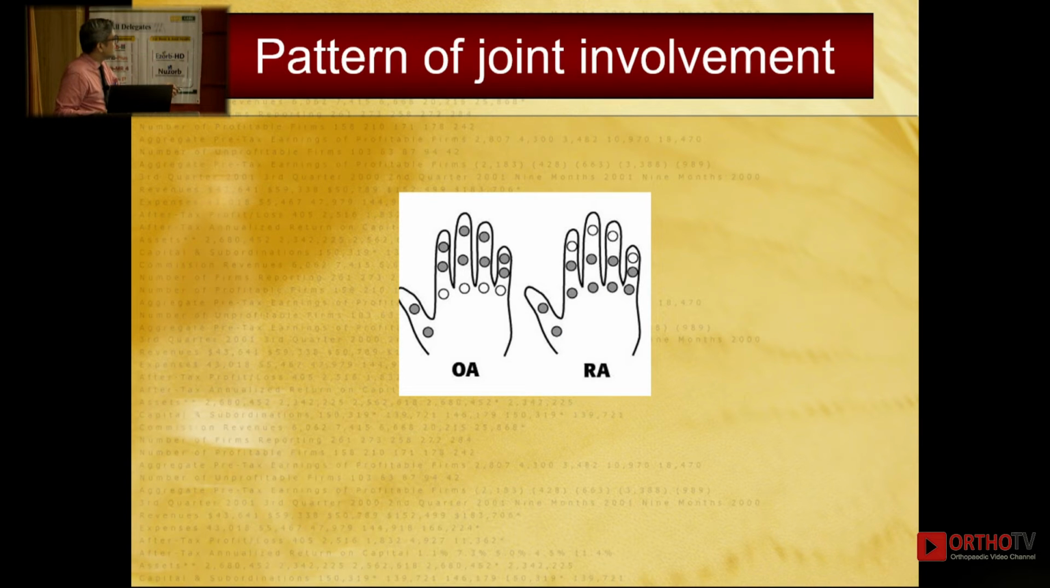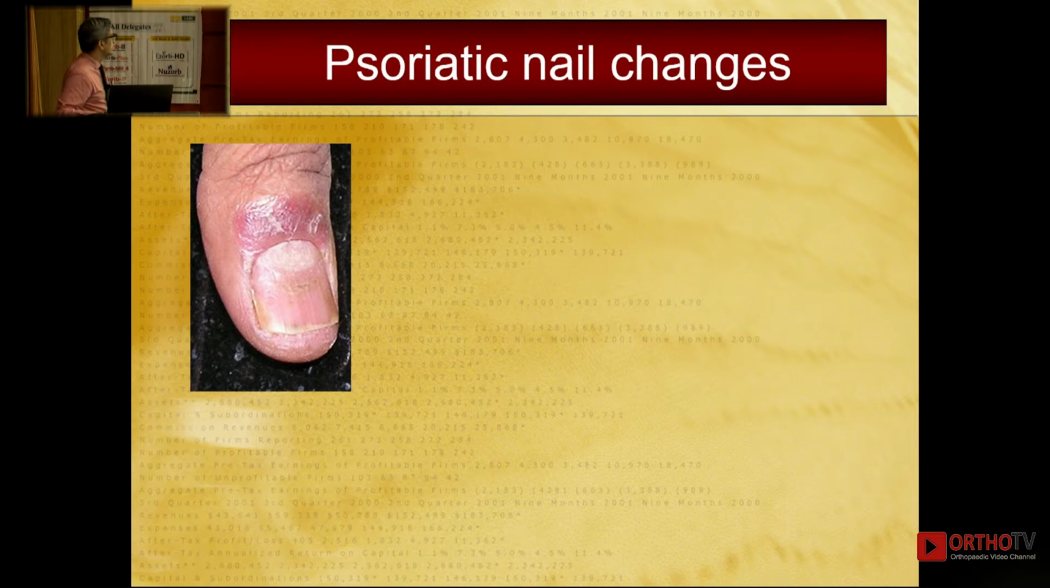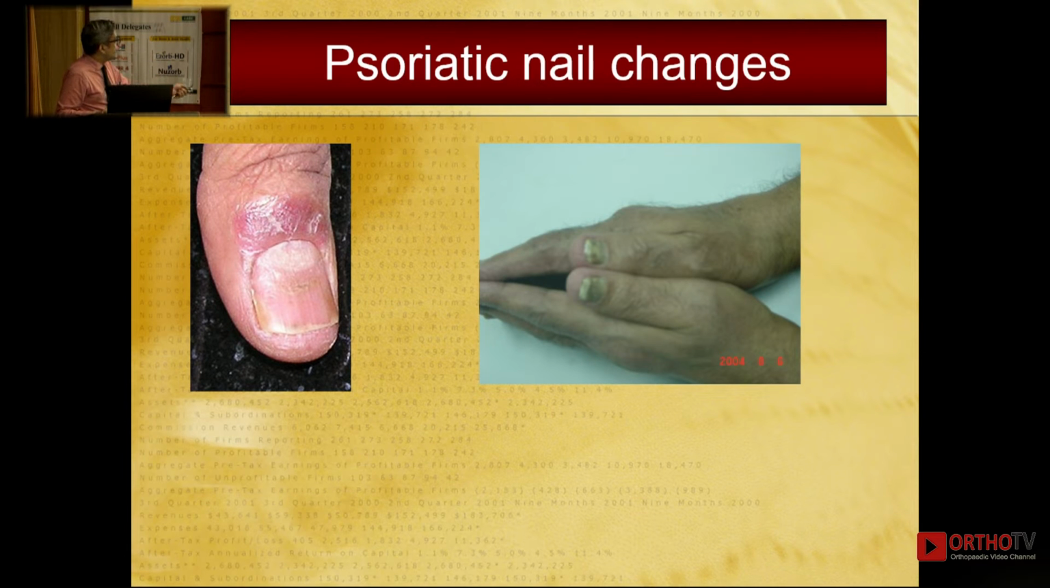So this is something, again, that everybody knows here. Psoriatic nail changes, you can see this, and this periungual erythema also of psoriasis. Frank onycholysis, the nail is gone.